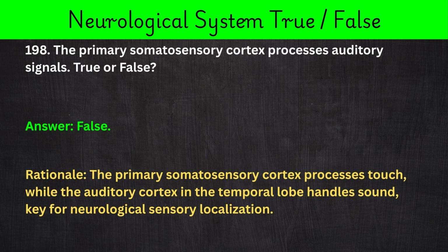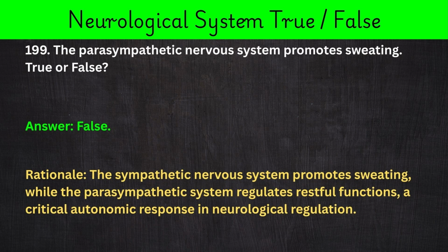198. The primary somatosensory cortex processes auditory signals. True or false? Answer: false. Rationale: the primary somatosensory cortex processes touch, while the auditory cortex in the temporal lobe handles sound, key for neurological sensory localization.